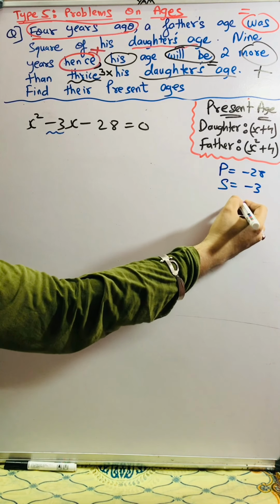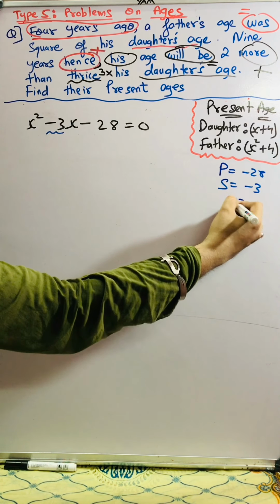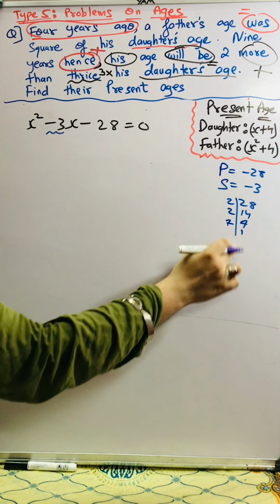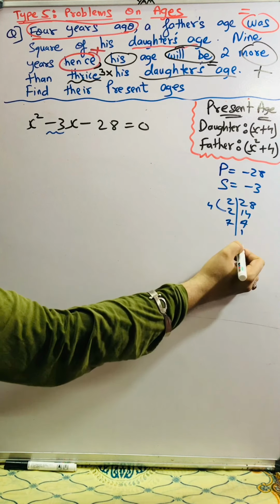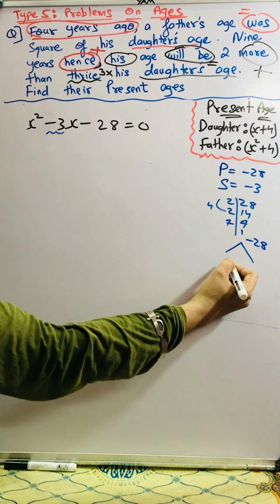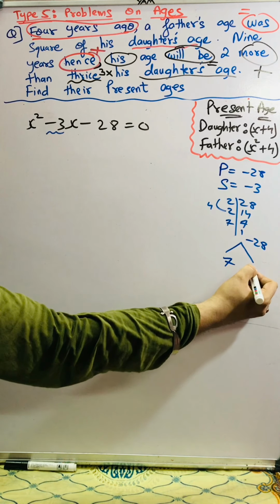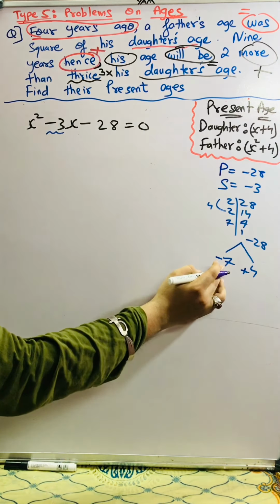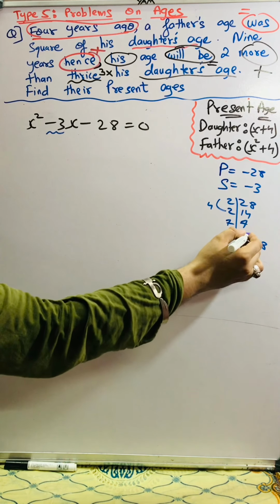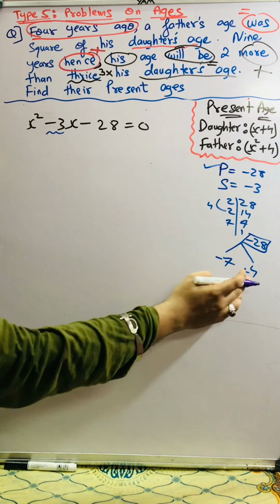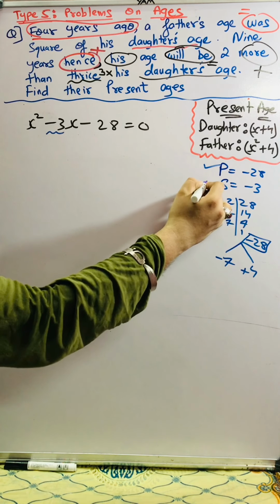So now 28, let's break 28. 2 14s are, 2 7s are, 7 4s are. So can I say I want minus 28 the product? So 7 4s are 28, and I'll put minus 7 and plus 4. Minus 7 multiplied by plus 4, I'll get minus 28. I'll get the product minus 28. And when minus 7 and plus 4 are added, we get minus 3.